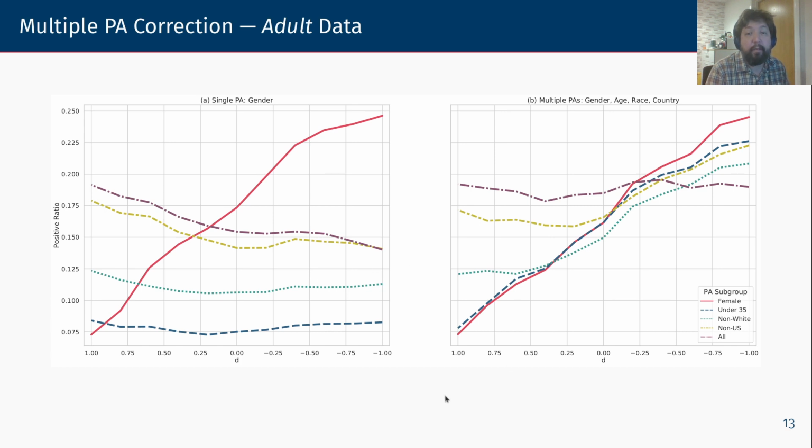And as you can see here, this correction is quite effective. Over the adult income data set, we can see that if we correct for gender only, as on the left side, as we introduce more and more correction, there will be an increase in the females' positive ratio. But on the other hand, all of these other unfavored groups will have either no effect or even a diminishing effect as correction increases. However, when you combine them all into a single protected attribute and then apply correction over the combined protected attribute, they will all show a benefit after correcting for fairness.